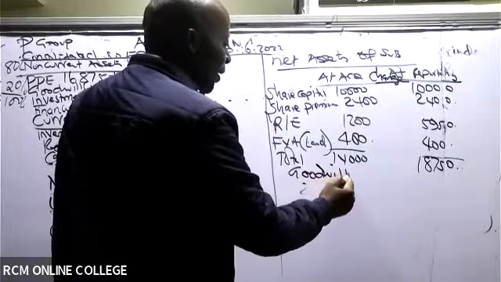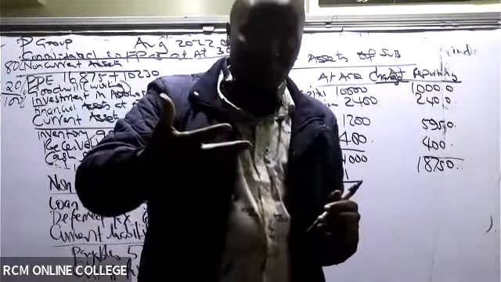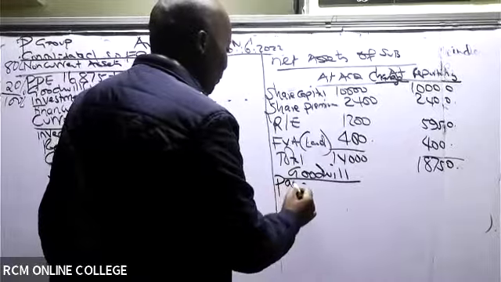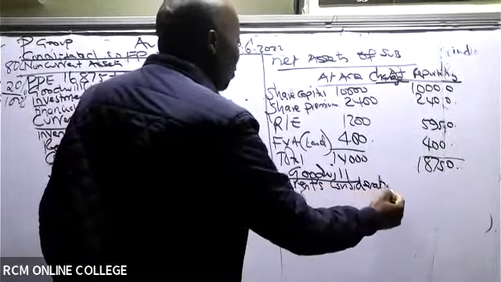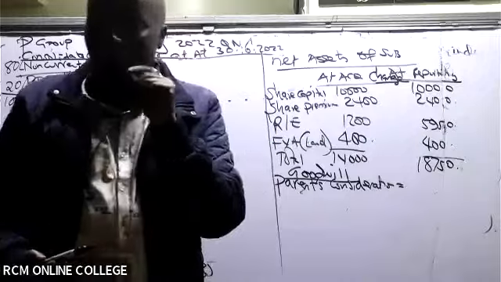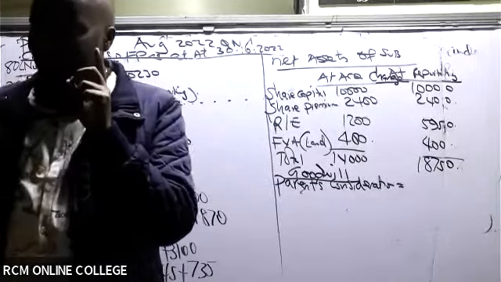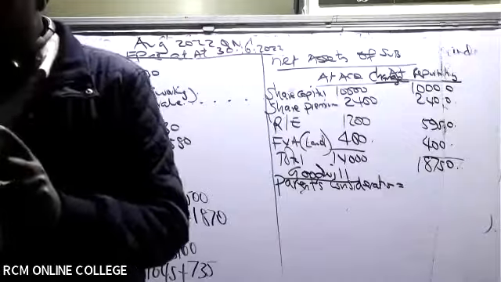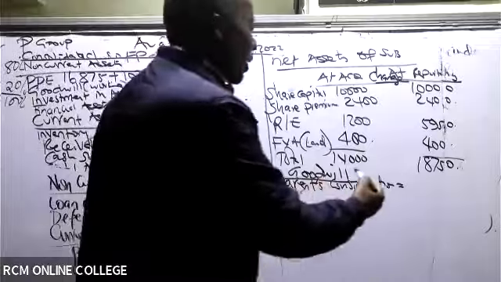Because for goodwill, I'm looking at what it is that I paid: the purchase consideration of the subsidiary. So in this case, the parent consideration. Is there anybody who can tell us how much the parent paid to acquire 60%? From note number 1, how much the parent paid to acquire it is 10,000. Thank you very much.